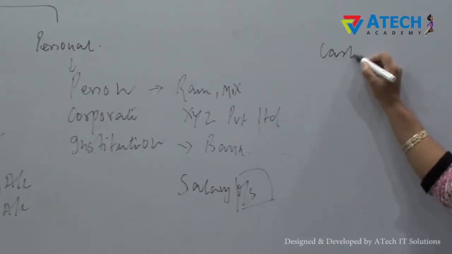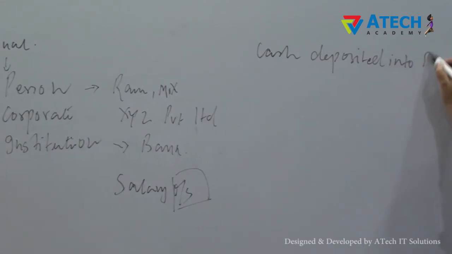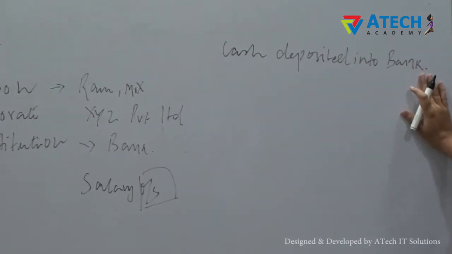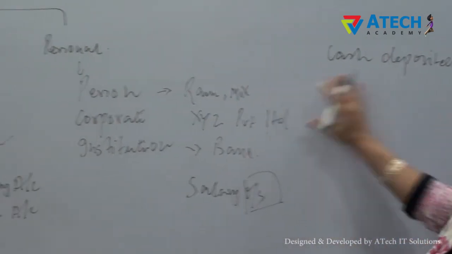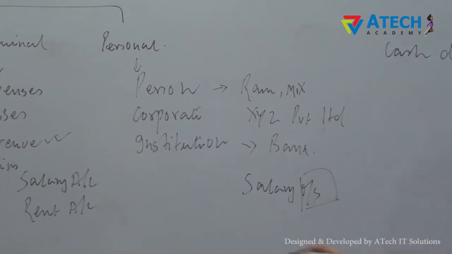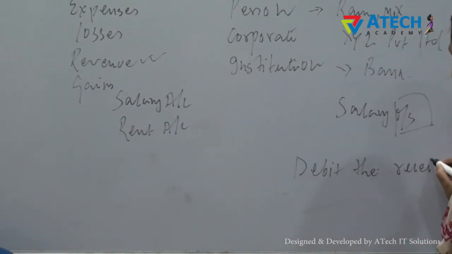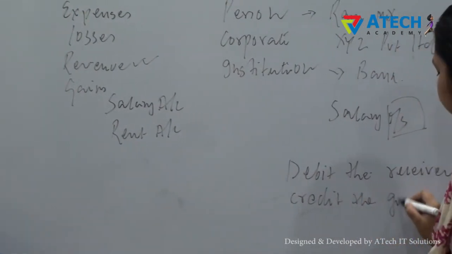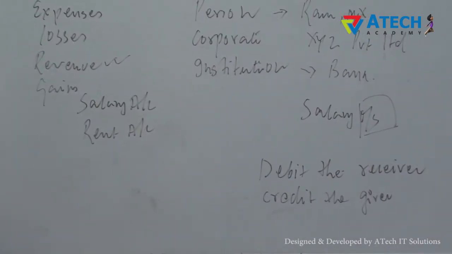So we'll study this with the help of an example. For example, cash deposited into bank. So what will be the journal entry here? Cash has been deposited into bank. Okay, first we are going to study the rule for personal account before passing this journal entry. What will be the rule for personal account? The rule is very simple. Debit the receiver and credit the giver. Receiver will be debited and giver will be credited.